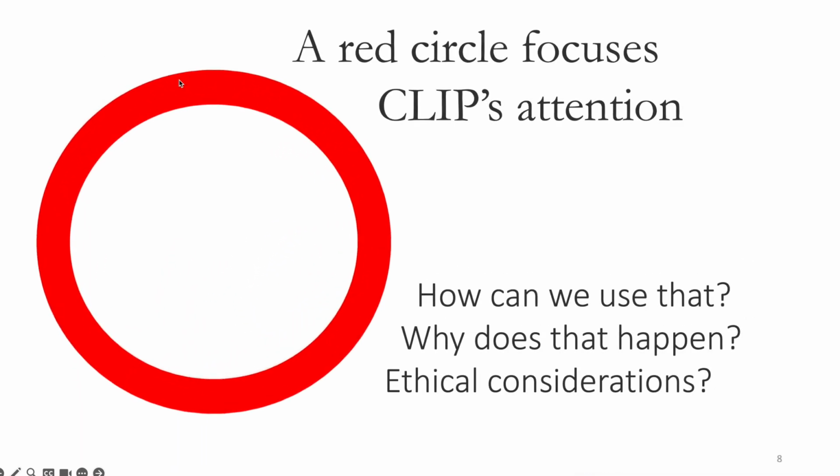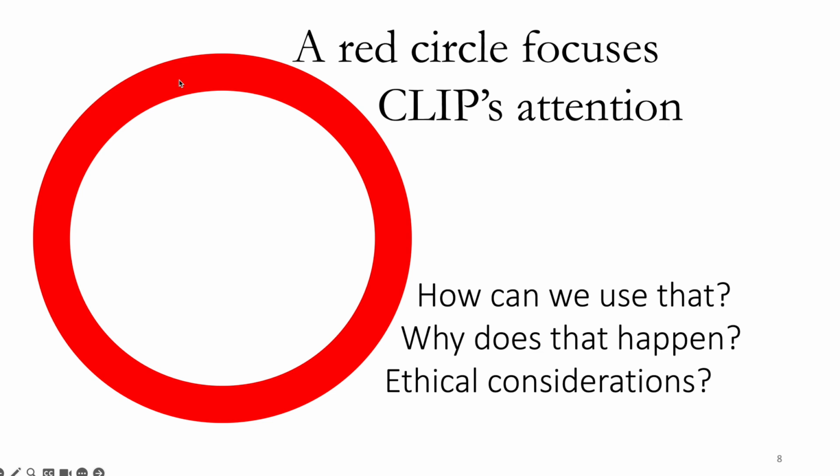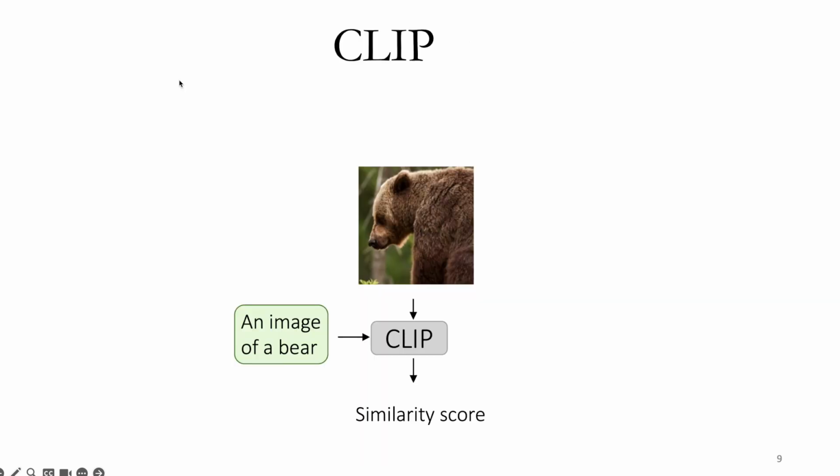In this presentation, I'll discuss this emergent ability of CLIP, discussing how we can use that for zero-shot reasoning, why this happens, and what are the ethical considerations associated with this. Now, CLIP is a vision language encoder trained in a self-supervised way using text-image pairs from the internet. Encoding an image and a piece of text using CLIP, we can get a similarity score.